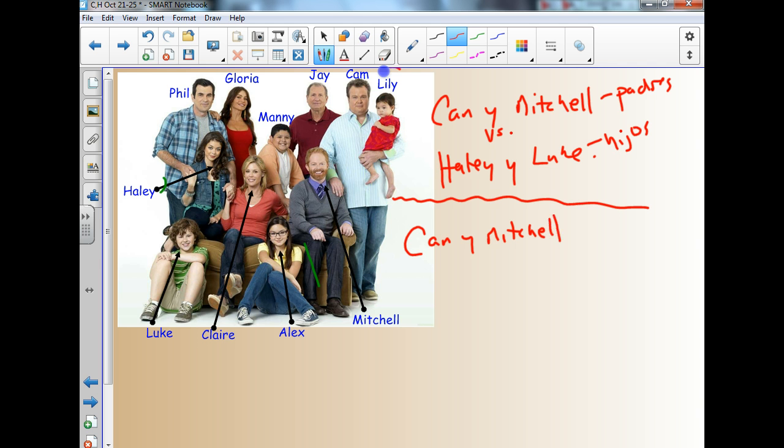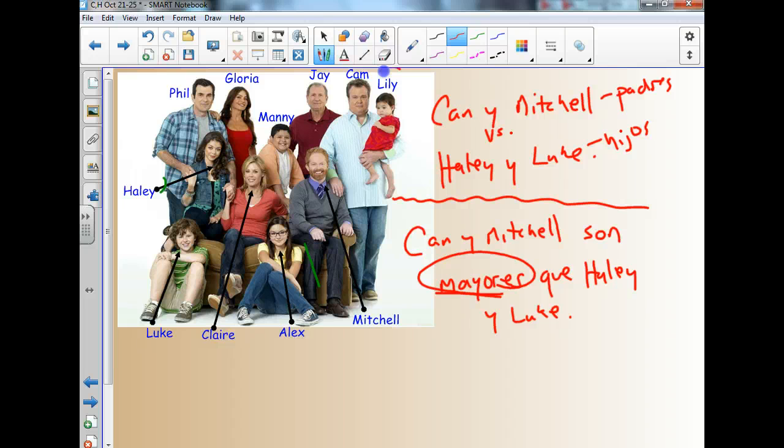So now we go about this almost the same way, but we have to change this. We say Cam y Mitchell because there's more than one person, son, and we're going to use mayores now. The plural version of mayor, que, and this doesn't change, we still use our que, Haley y Luke. So what we've done is we've changed this mayor to mayores. We've made it plural. The same thing goes if you want to talk about younger. So let's just do a quick example. Let's flip this around. We want to say Haley and Luke. I'm just going to use H and L.